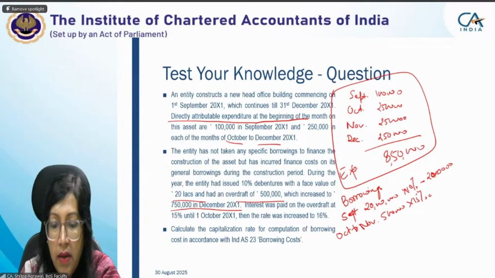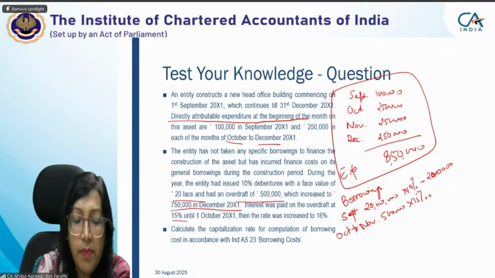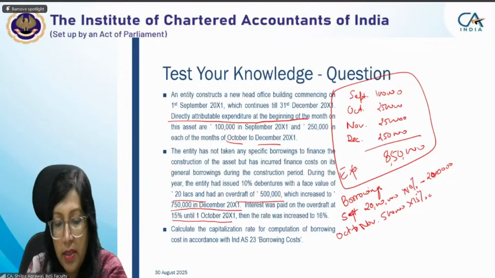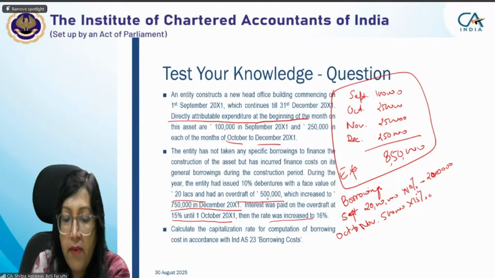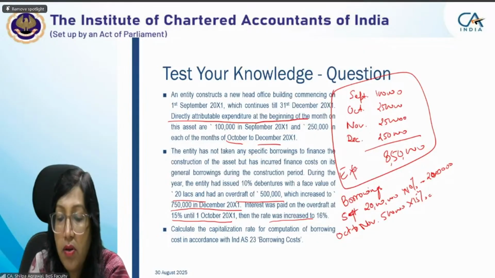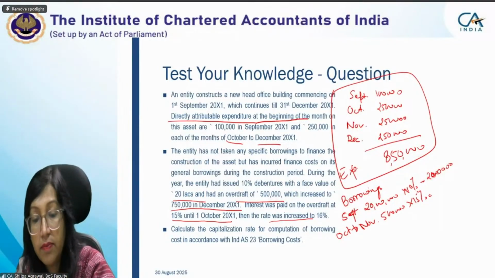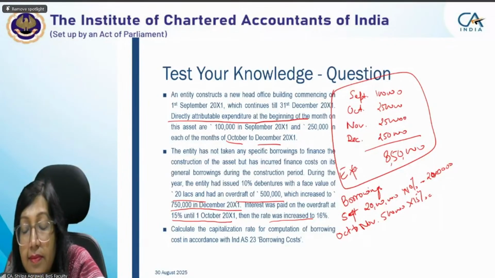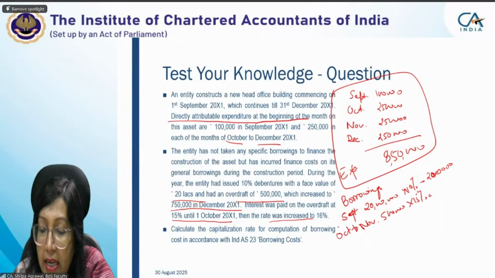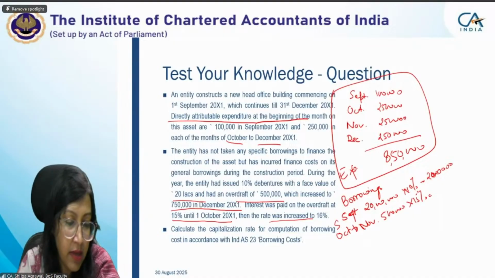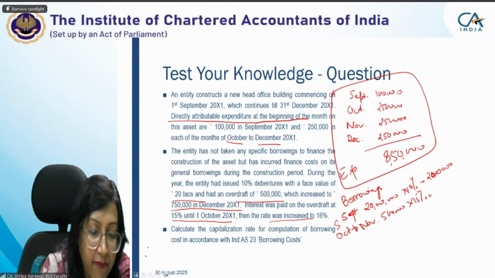No. Interest was paid on the overdraft at 15% only for October, and then the rate was increased. And you were also having 5 lakh of bank overdraft in the month of September. Yes, the interest rate also changed, and then the loan amount also changed. Next one. So again for September, this needs to be bifurcated.